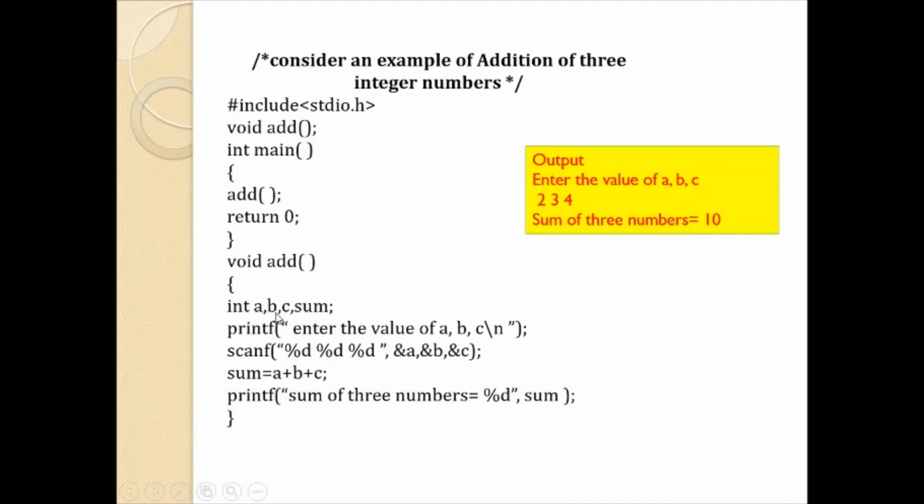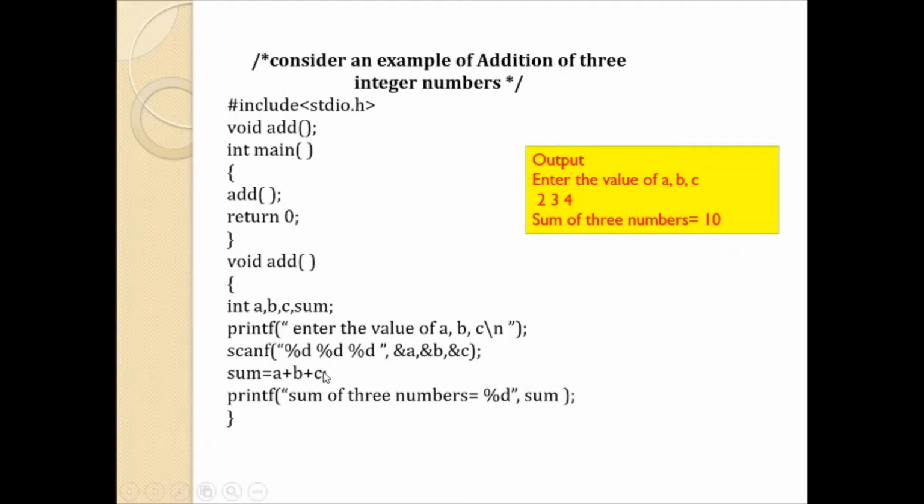Here we have declared some variables a, b, c and sum. As we have to compute addition of 3 numbers, we need 3 numbers. Hence we have declared 3 variables. Here in this add function, we are reading 3 numbers for a, b and c.